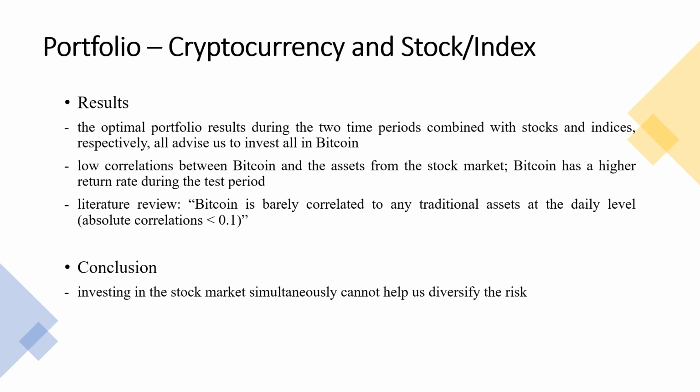Apart from the cryptocurrencies portfolio, we also try to construct portfolios using cryptocurrencies and stocks and indices. During this step, we found that stocks are not suitable for hedging cryptocurrencies because their correlation is quite low, and the optimal portfolio results during different time periods advise us to invest all in Bitcoin. The literature review also confirmed our observations, as Bitcoin is barely correlated to any traditional assets at the daily level.